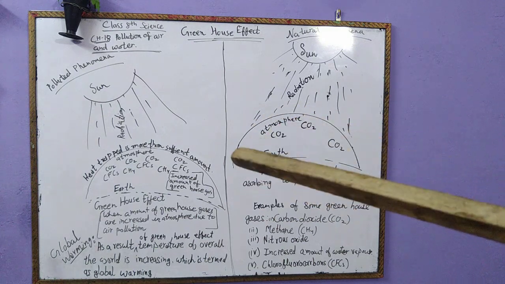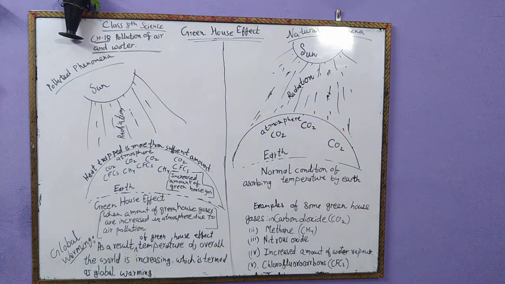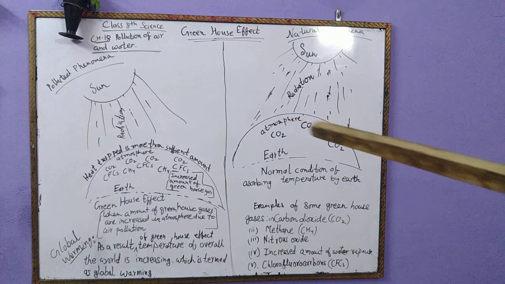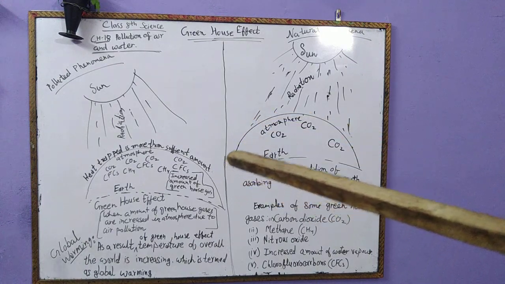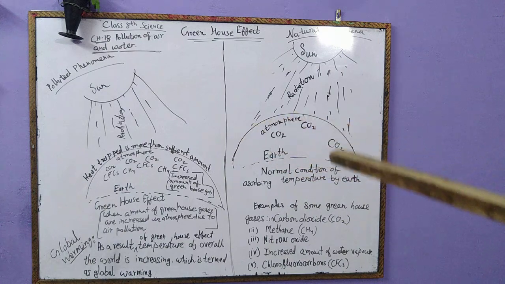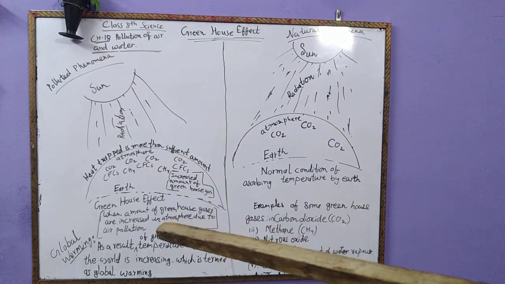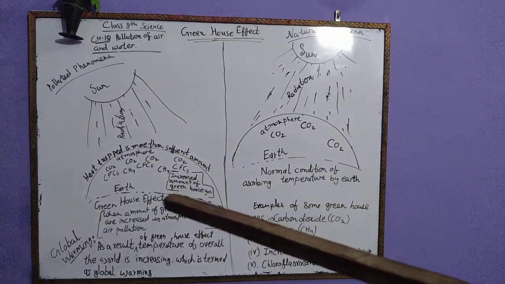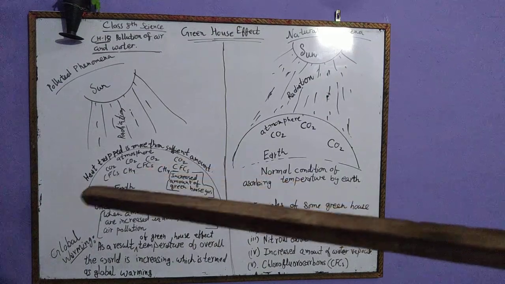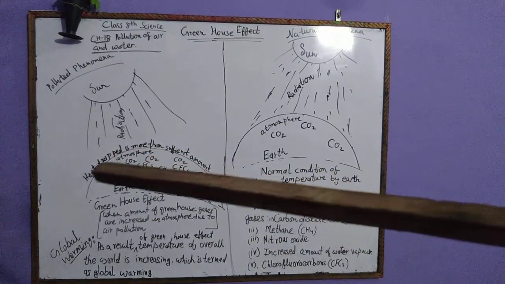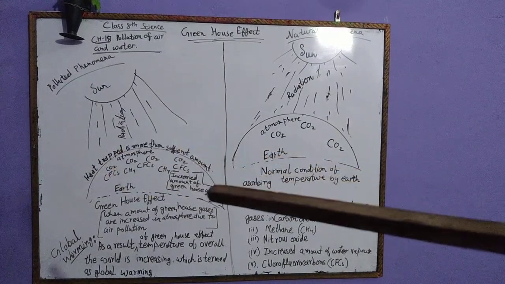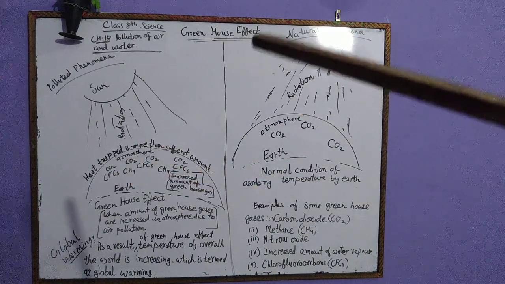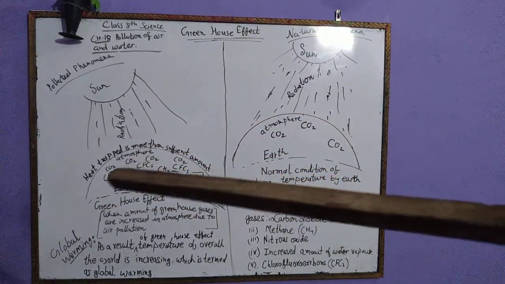These gases are filled in the greenhouse to increase the temperature. Why? Because due to the increase in temperature, the process of germination and the growth of plants take place very efficiently and rapidly. That's why these gases are used in greenhouses. But students, now you can see that this type of effect is happening in our earth's surroundings. This is happening in our atmosphere, but here it is not helpful. This is increasing the temperature. So firstly, this is setting up the greenhouse effect in our earth's atmosphere.